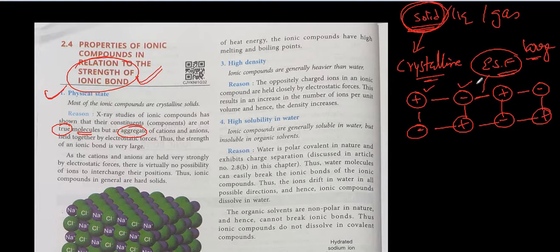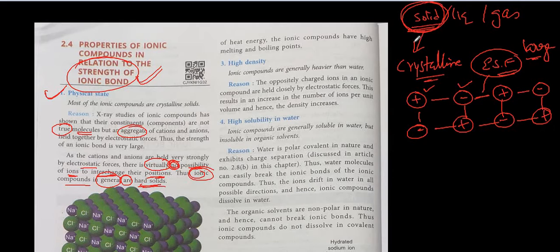As the cations and anions are held very strongly by the electrostatic force, there is virtually no possibility of ions to interchange their positions. Thus ionic compounds in general are hard solids.